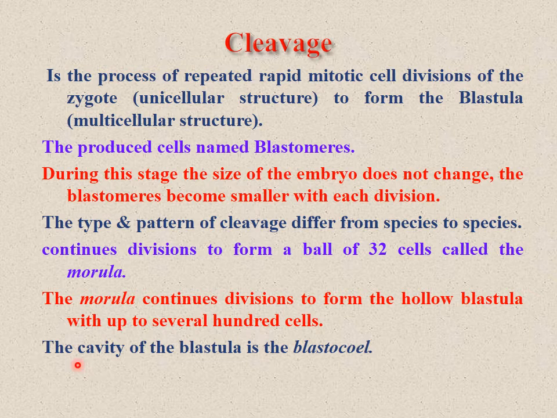The type and pattern of cleavage differ from species to species. Continuous divisions form a ball of 32 cells called the morula stage. The morula continues division to form the hollow blastula with several hundreds of cells. The cavity of the blastula is called the blastocoel.